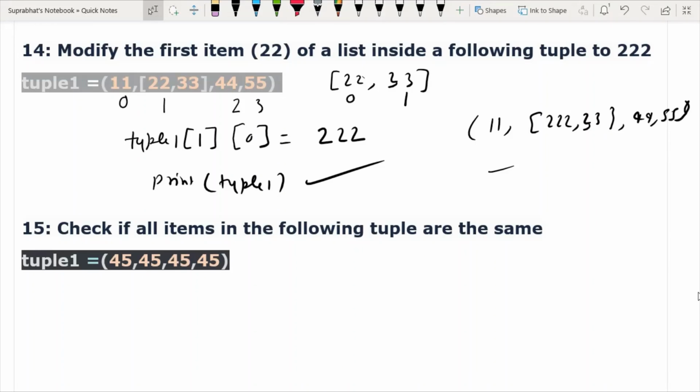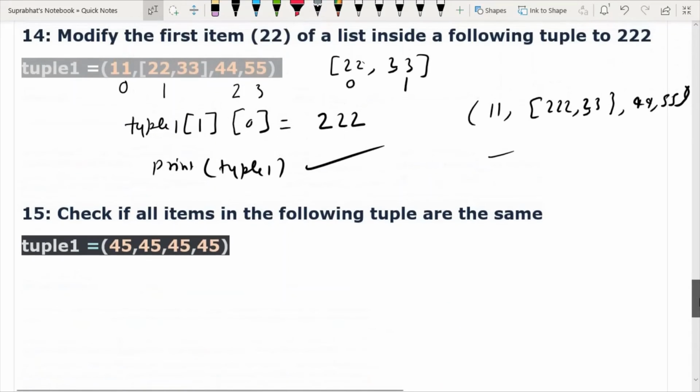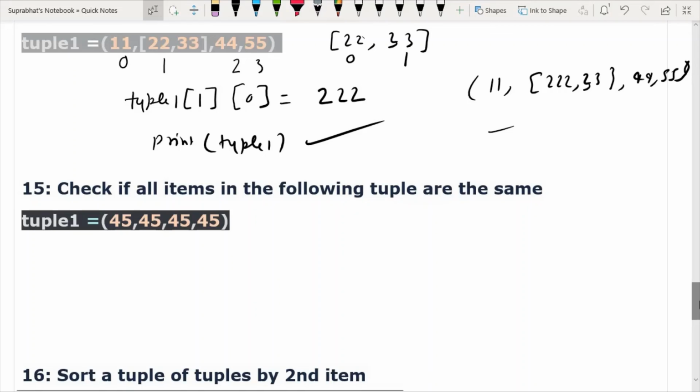How we will check this all items in this tuples are equal? We have next question also, so please give reply. No idea? So let me tell you.